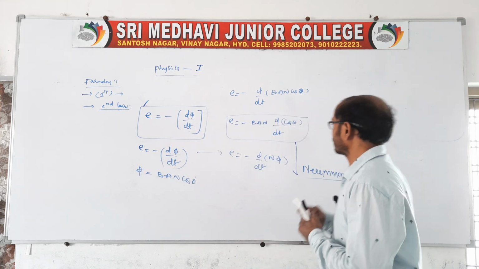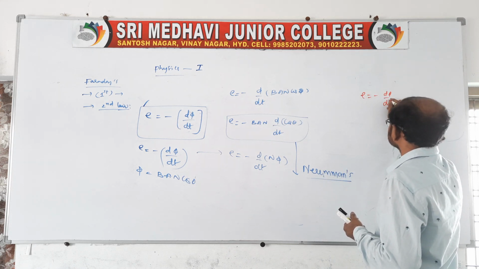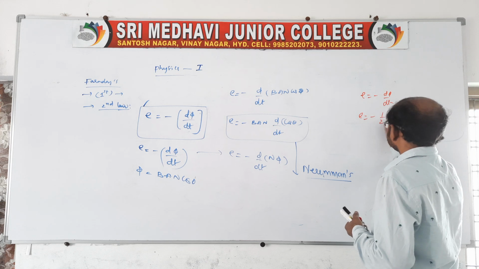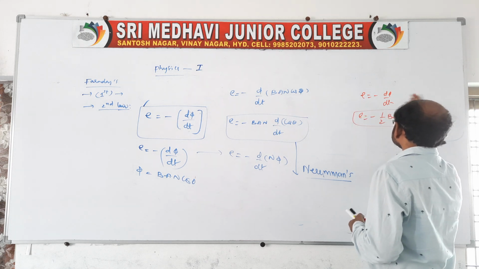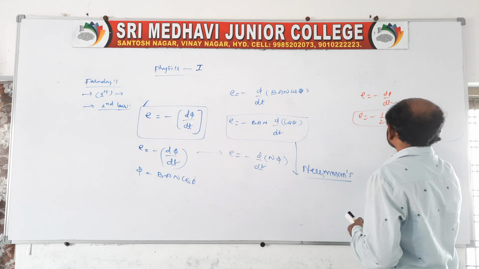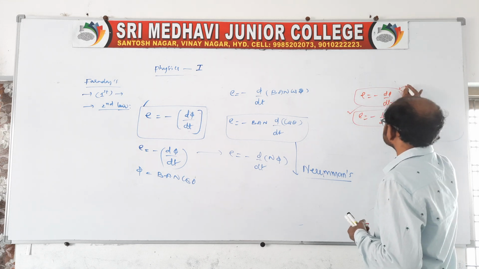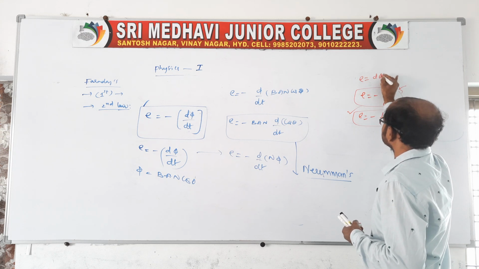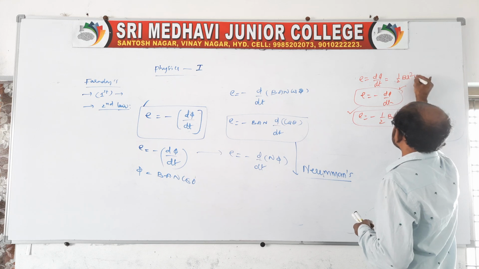For a conducting rod revolving in a circular orbit, E is equal to minus d phi by dt, right? Here E is equal to minus 1 by 2 B L square omega. This was in the previous class, that is E is equal to minus d phi by dt, where d phi by dt is 1 by 2 B L square omega.